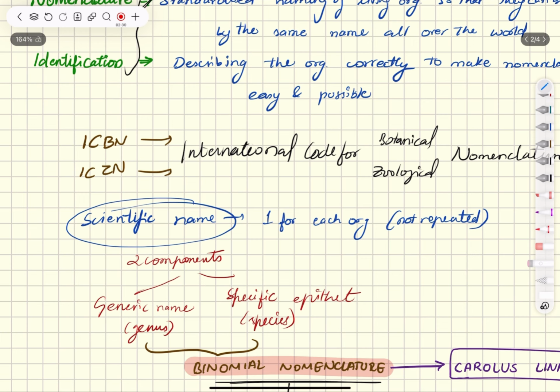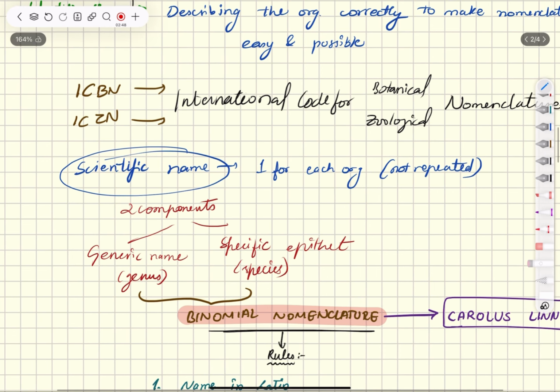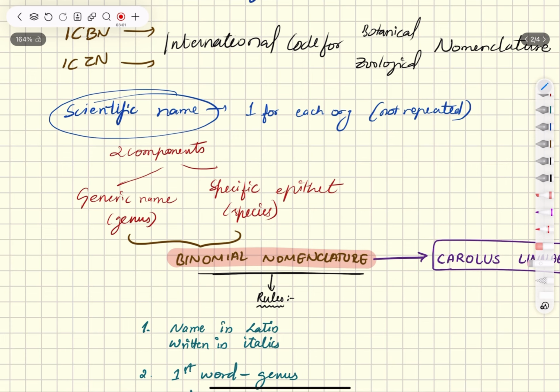Okay, so who does this process, identifying and naming the organism? Who decides whether this is correct and should be followed worldwide? It is ICBN and ICZN. B stands for botanical, Z stands for zoological, and the full forms are International Code for Botanical Nomenclature and International Code for Zoological Nomenclature. Botanical is for the naming of plants, the plant kingdom, and zoological is for the animal kingdom. So these two are responsible for scientific naming.